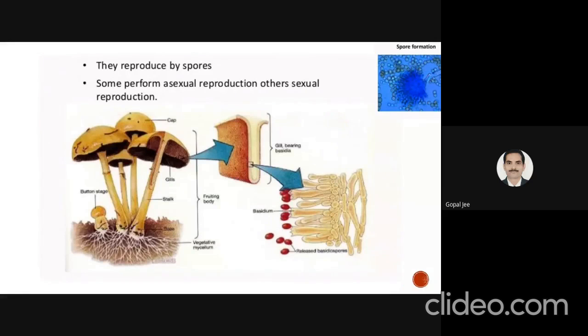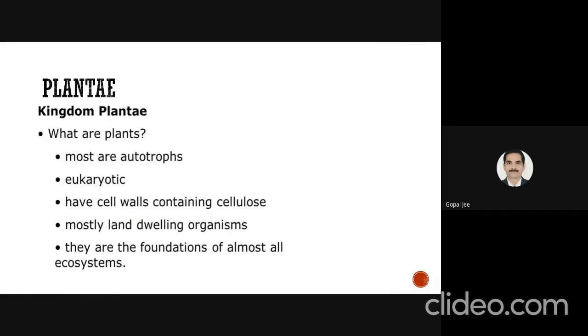Then the kingdom Plantae. They are mostly autotrophic, eukaryotic organisms. They have cell walls containing cellulose. They are mostly land-dwelling organisms, meaning they are mostly found on land, and they are the foundation of almost all ecosystems.